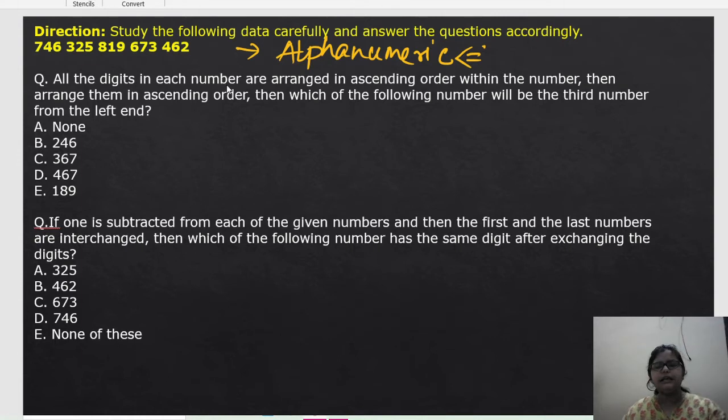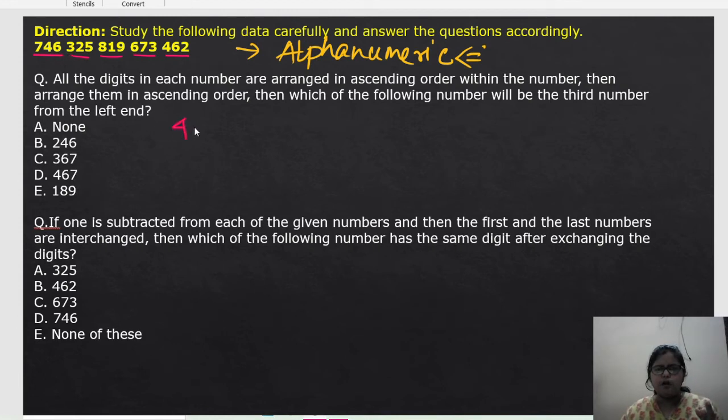All the digits in each number are arranged in ascending order. So ascending means small to big, small to big. So ascending order within the number. In each of the numbers, we have to arrange it in ascending order. Then again arrange the whole numbers in ascending order. Then which of the following numbers will be the third from the left hand? Okay, let's start.